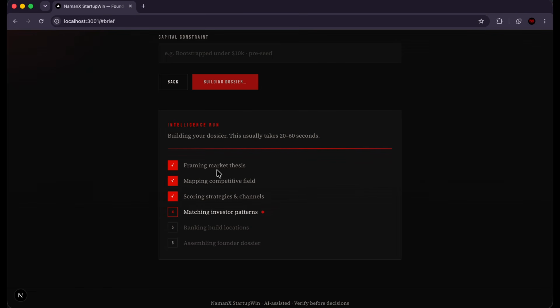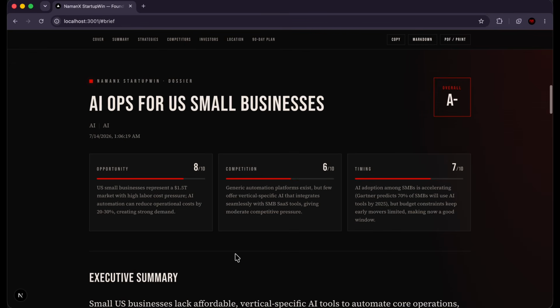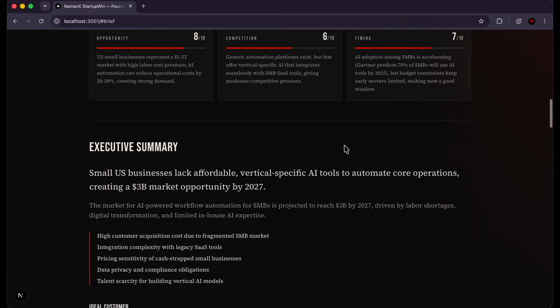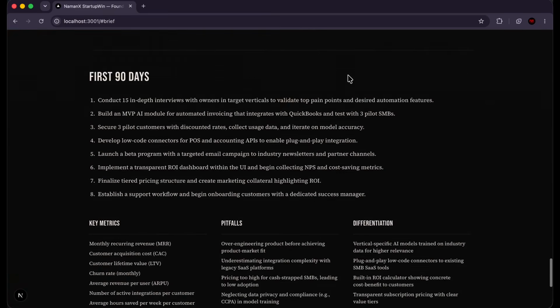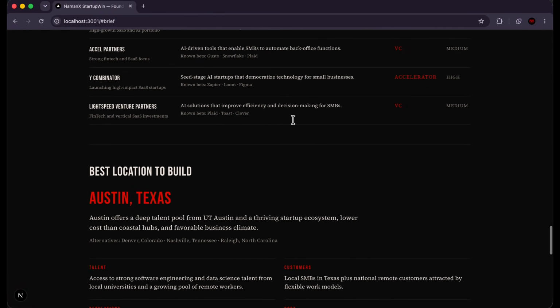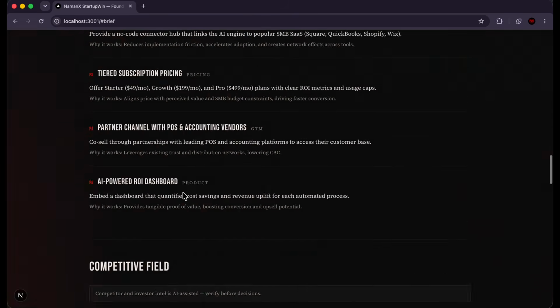Framing market thesis, mapping competitive field, scoring strategies and channels, matching investor patterns, ranking build locations, assembling founder dossier. So this is step by step. It's a lot cleaner, much more professional looking, better looking than what we had before. And now we have the brief, which looks very nice. So overall A-. This is actually a lot better. This looks a lot more professional. And yeah, this is great. So it definitely did improve here. Best location to build for me is Austin, Texas.